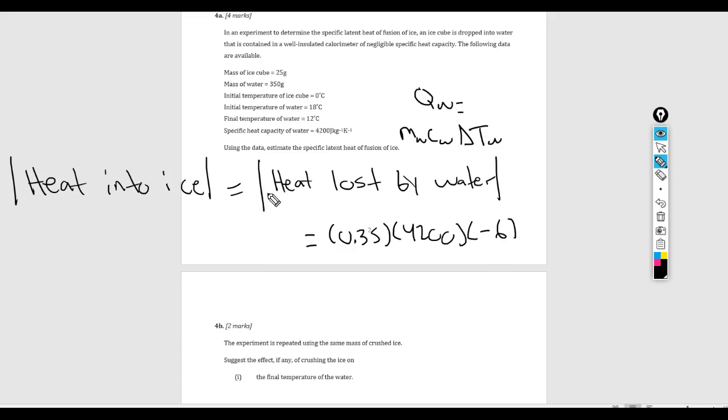Even though the two sides of this equation are equal in magnitude, this heat lost by the water is negative, so to account for this negative sign, I need to add another negative sign over here.